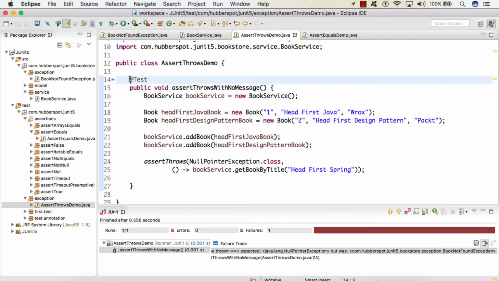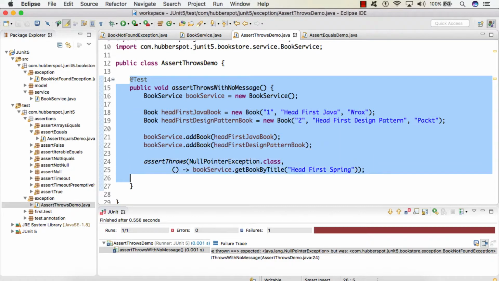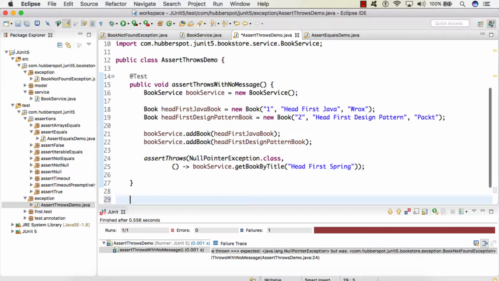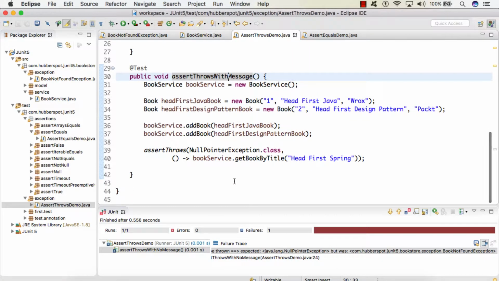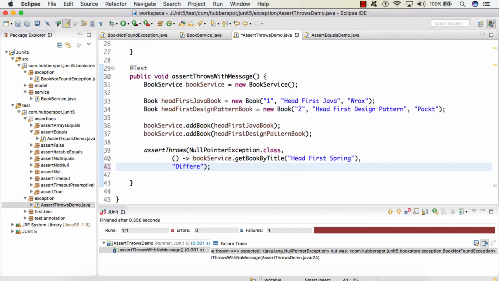So now we will see the demonstration of the second overloaded method of assertThrows. I'll just copy and paste it below. We'll give the name of the test method as assertThrowsWithMessage. So friends, here the scenario remains the same. The only change we make is that we provide a customized message. Let's say we provide a message as "different exception thrown". So this is our customized message.